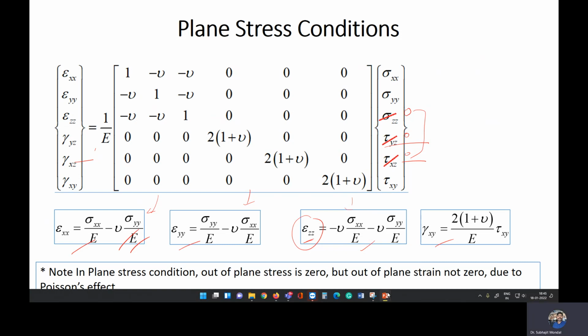Okay, so the strain in the z direction is not zero. One strain condition will be there, which is acting in that direction, in the z direction, and it will be non-zero. So this is one plane stress condition.